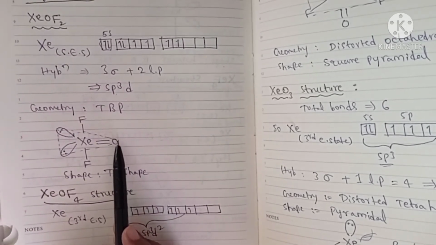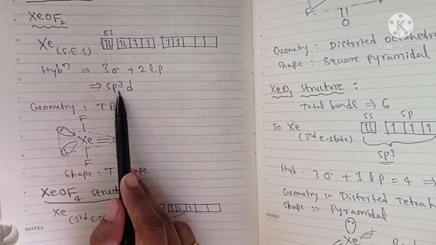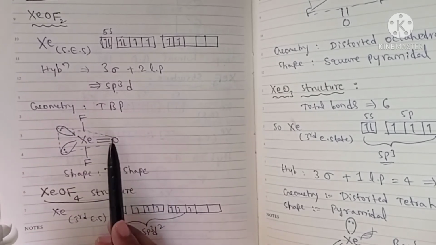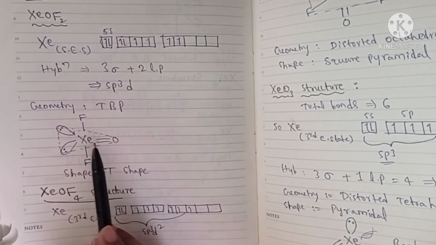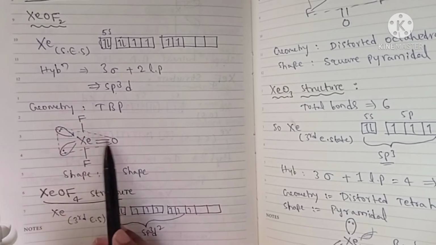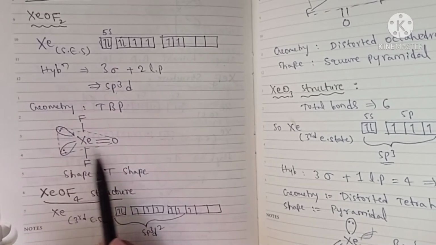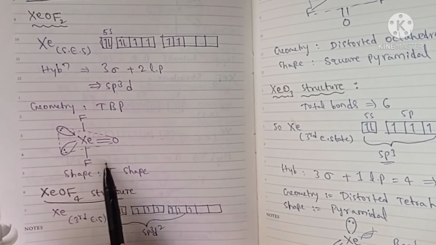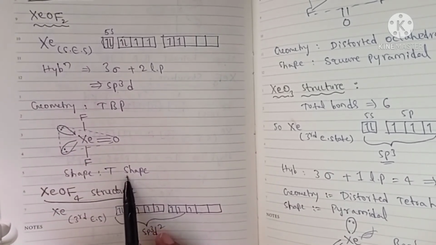When hybridization is sp3d with 2 lone pair electrons, its shape looks like a bent shape or T shape. So here lone pairs occupy the equatorial plane, and fluorine occupies the axial position, and here shape will be T shape.